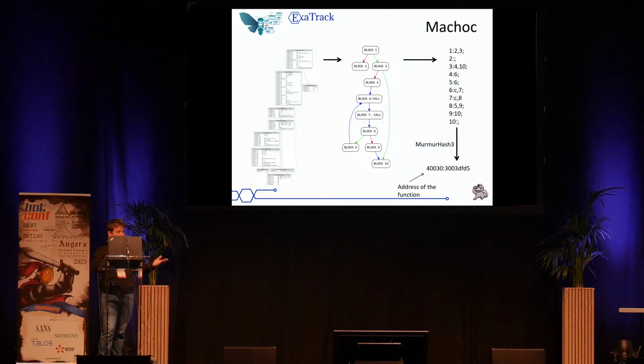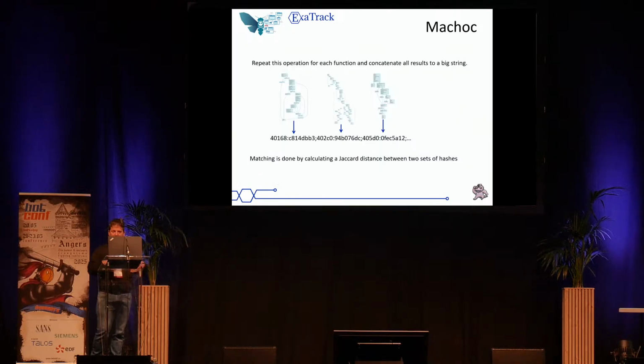To calculate the whole hash of a sample, we just repeat this process for each function in the binary. So we have a big list with all function addresses and all calculated Machoke hashes inside. To calculate the similarity between two samples, we just calculate a Jaccard distance between the two sets of hashes, and we estimated, over all our tries, that an 80% match is sufficient to say that two samples are similar.